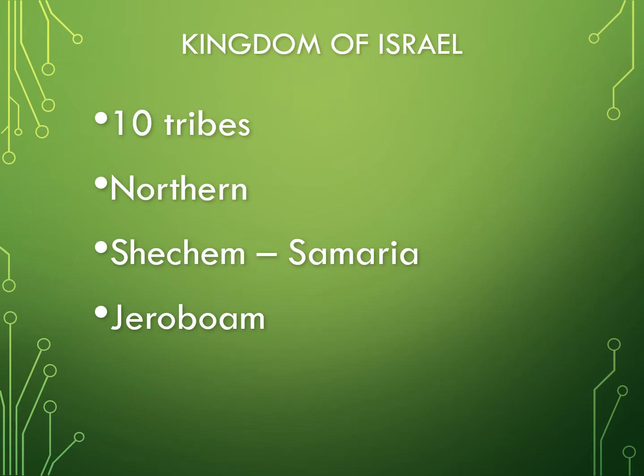As you could tell from the previous map, when the kingdom of Israel was split, it was split into the northern kingdom of Israel, which was much larger, and the southern kingdom of Judah. The northern kingdom of Israel had 10 of the 12 tribes of Israel. The capital began in Shechem, but eventually was moved to the city of Samaria, primarily for trade reasons. The first king of the kingdom of Israel was Jeroboam, who rebelled against King Solomon during his reign.